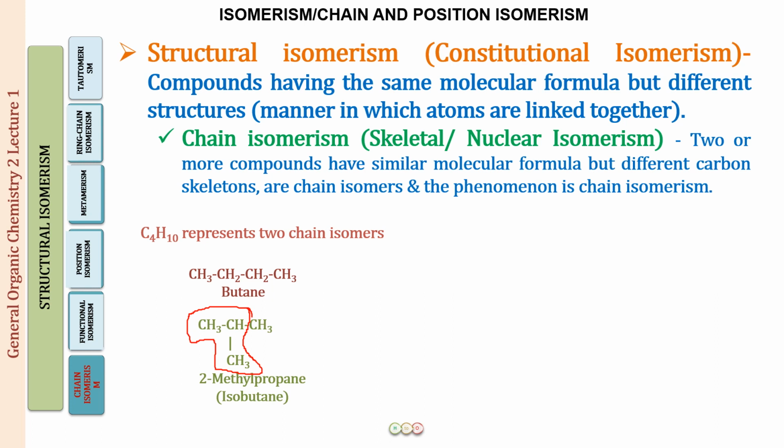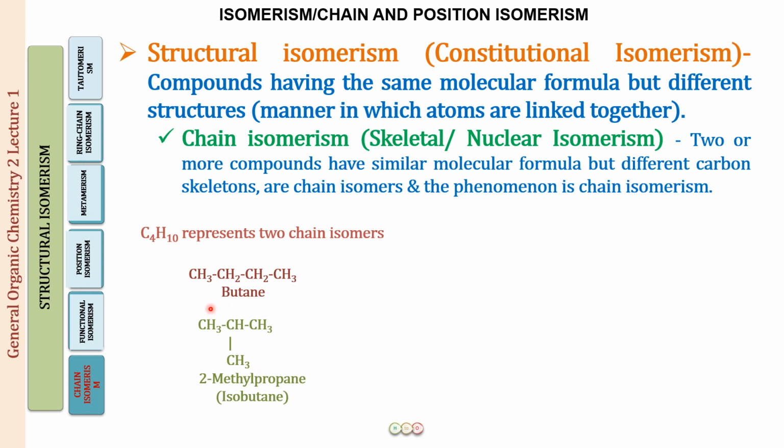Okay, so this is what we know as an iso group. You should be able to identify this whole group that I have circled in red whenever we have an iso compound. So this is what we know as isobutane, because in the structure you can see that there is a methyl group at position number 2, and we have 4 carbons in the total compound. For the common naming, you have to count the total number of carbons, and then this is an iso structure, so this is called isobutane.